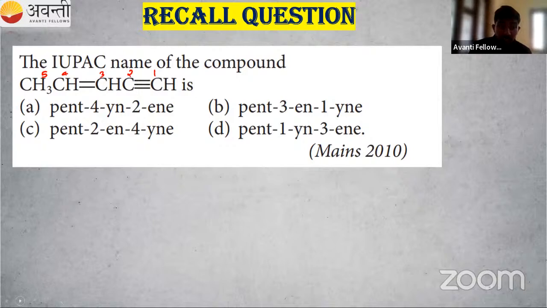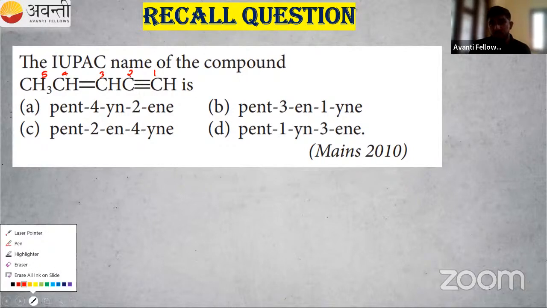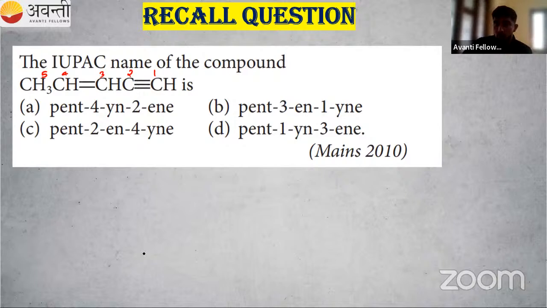Then what is the next rule? There is a triple bond and a double bond. Which one should get the lowest number? That is the second confusion. If I number like this, the triple bond will get number 1 and the double bond will get number 3.